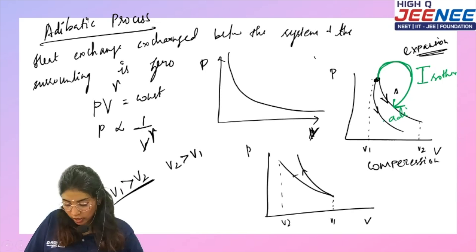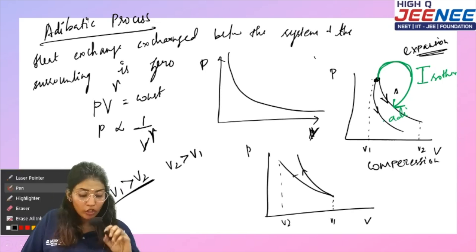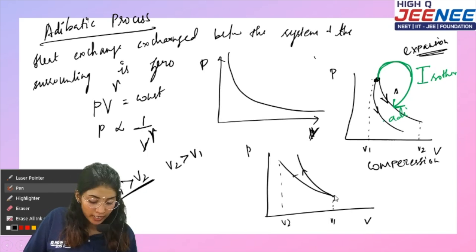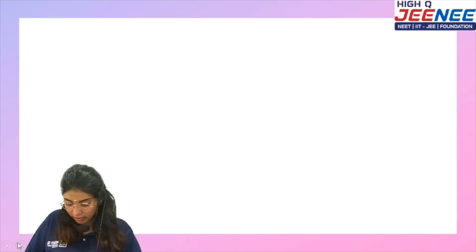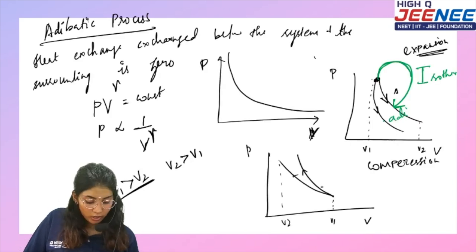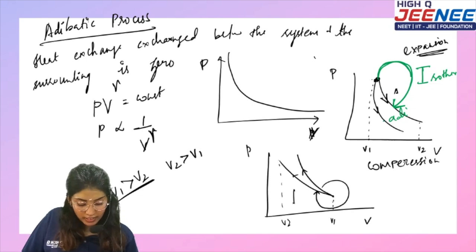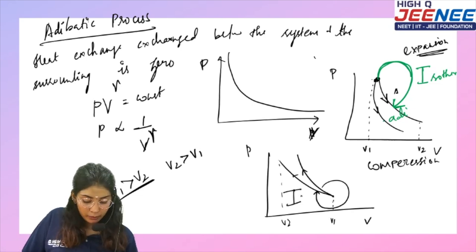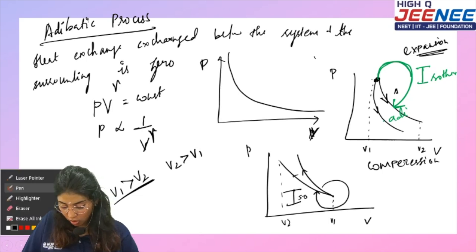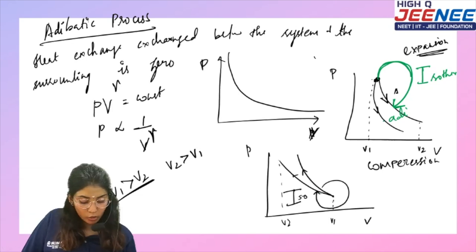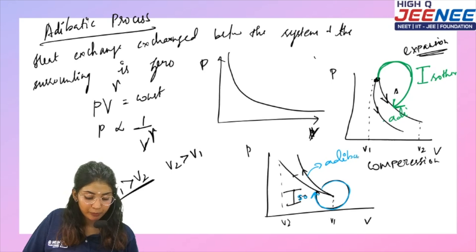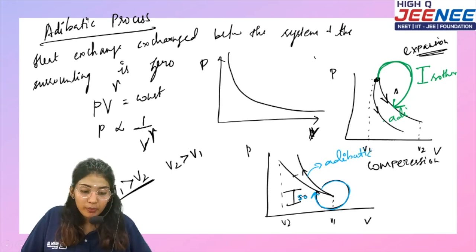Similar thing: you draw a line clockwise. The one I hit first will be the isothermal curve, and the next one will be the adiabatic curve. I hope that is very clear for you.